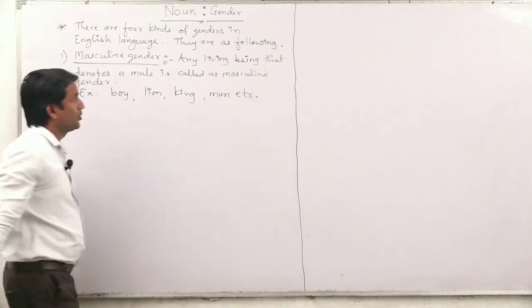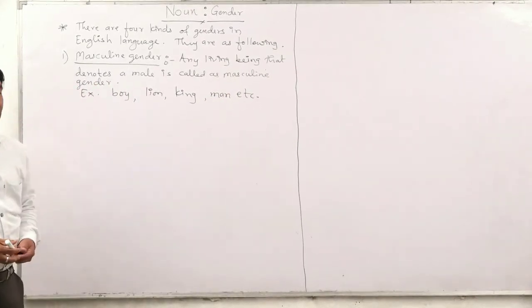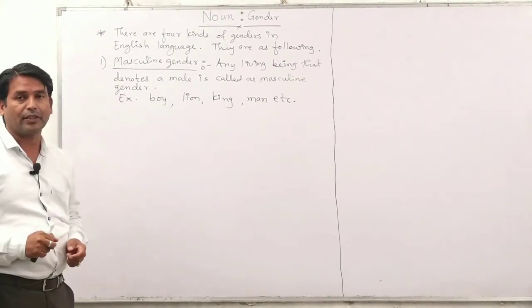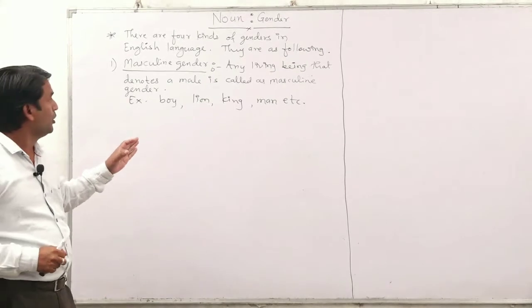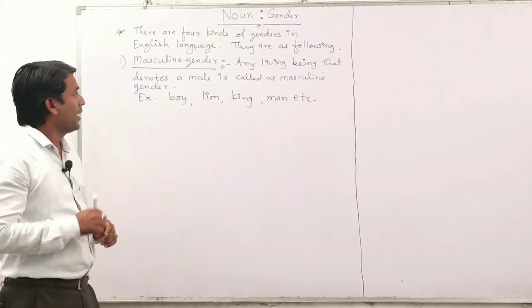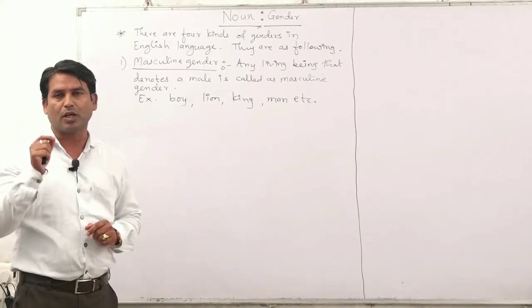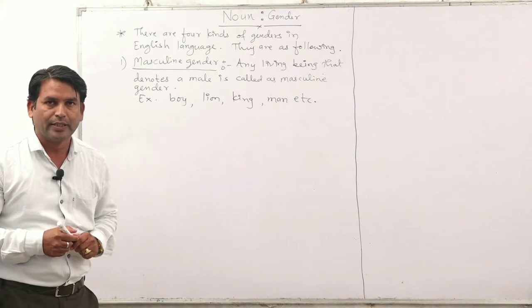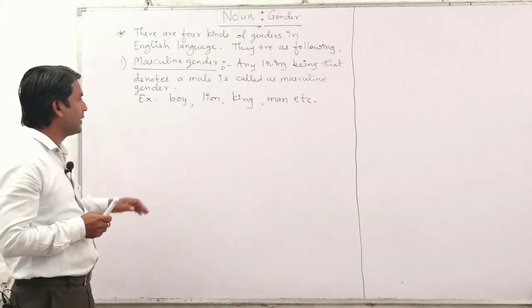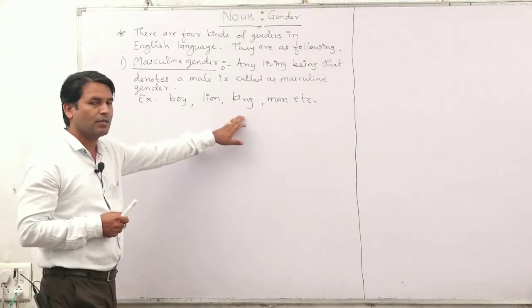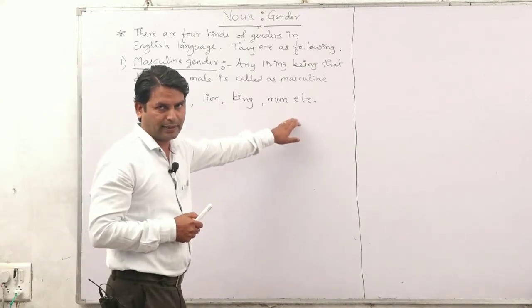So, let us see here friends, there are four kinds of genders in the English language and they are as following. First one, masculine gender. Then what is meant by masculine gender? Any living being that denotes a male, that is known as what? Masculine gender. Some examples of masculine gender are boy, lion, king, man, etc.